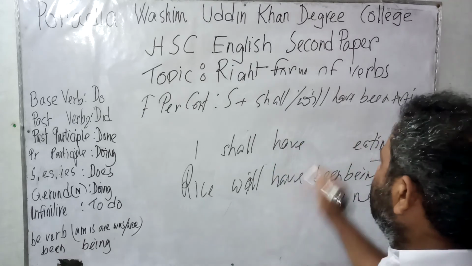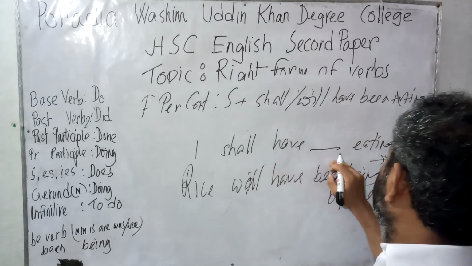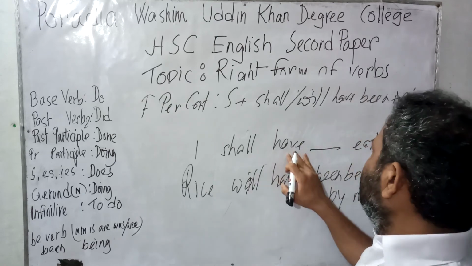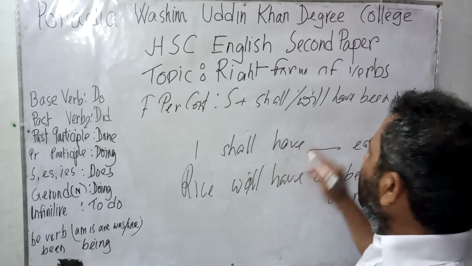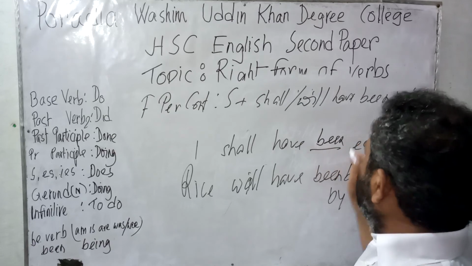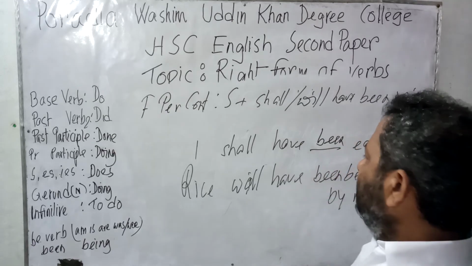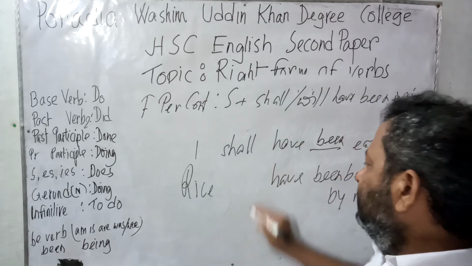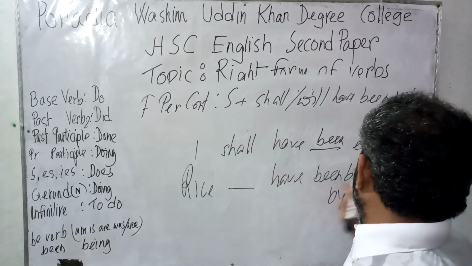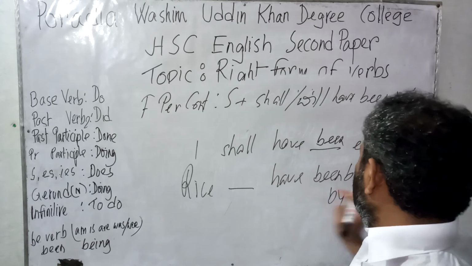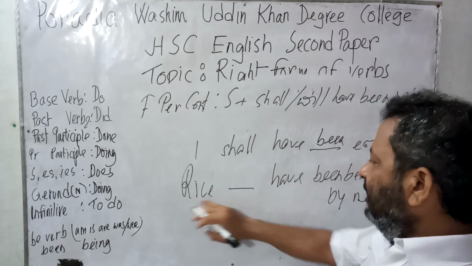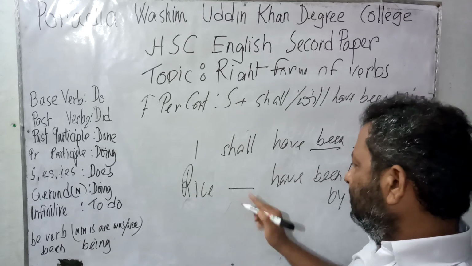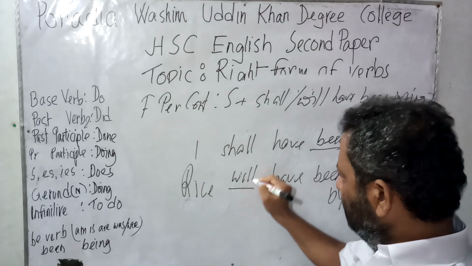Now in the right form of verb, if it comes in this way, that there is no word, I shall have dash eating rice. Verb ing is given, shall have is given, so positively it would be been. I shall have been eating rice. Now let us consider the passive form. Rice dash have been being eaten by me. Have been being. So by maintaining the agreement with the subject rice, it would be rice will have been